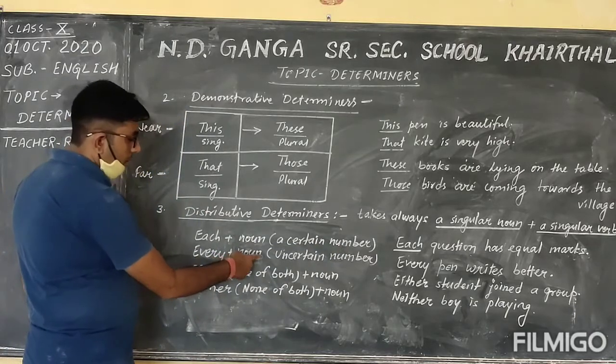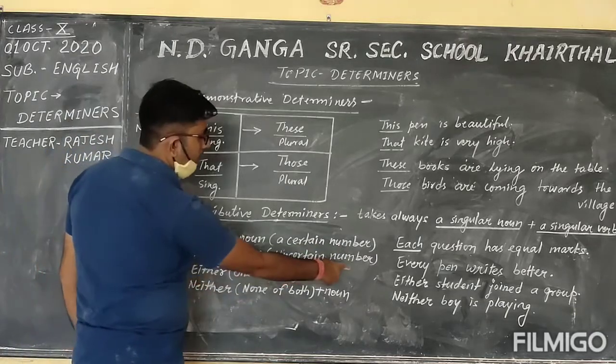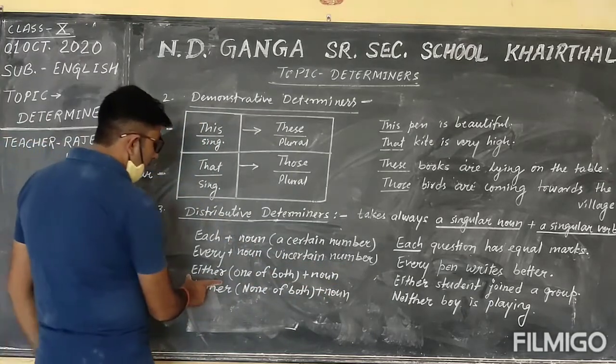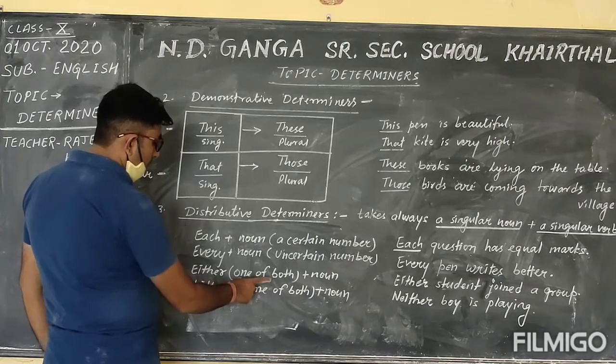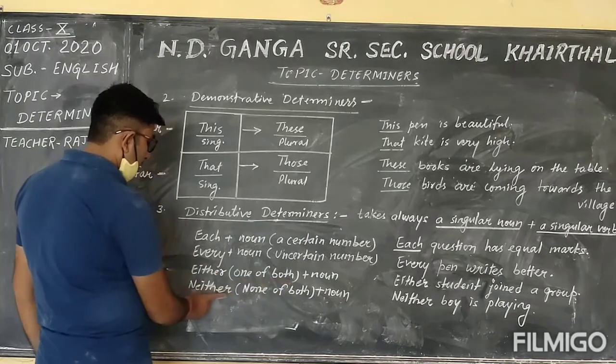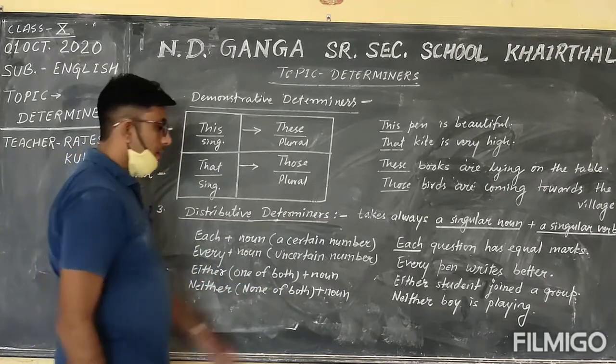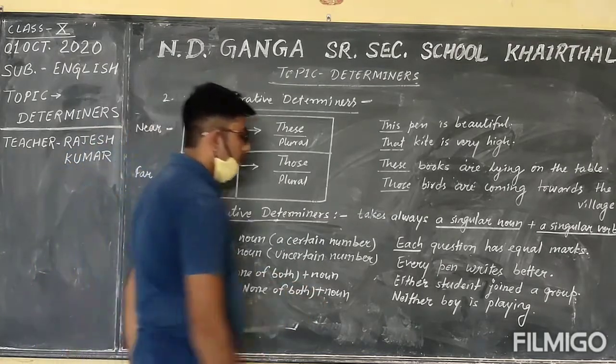Every plus noun, the noun will be of uncertain number. Either means one of both. Neither means none of both. Plus we use of noun.